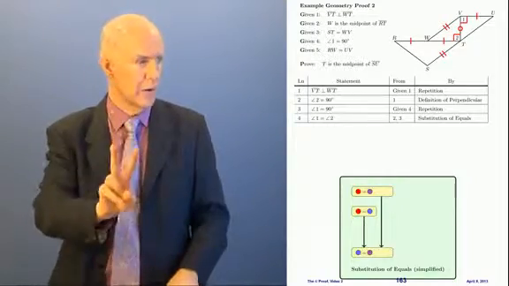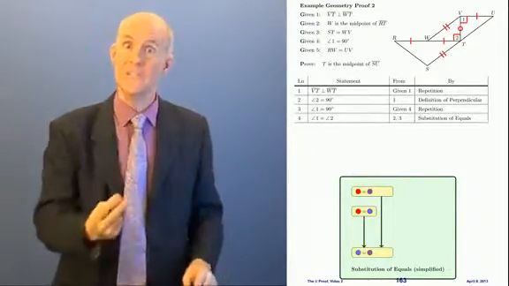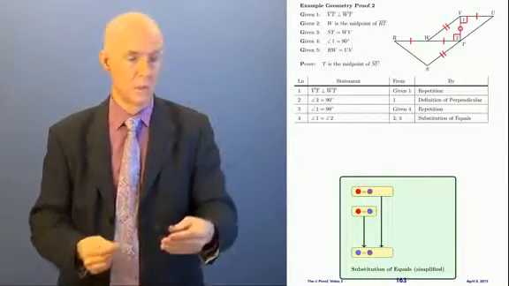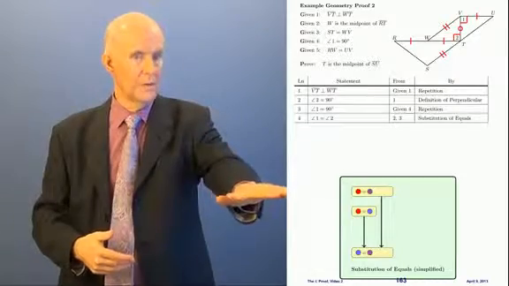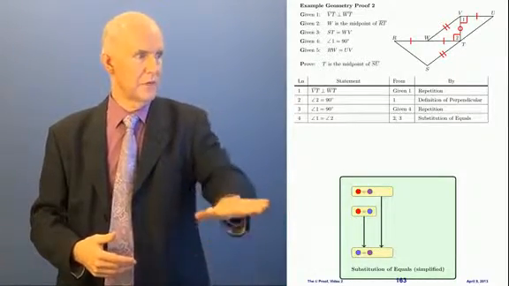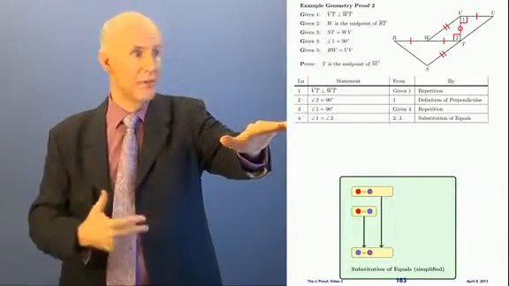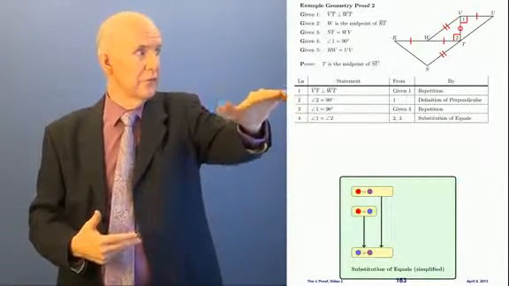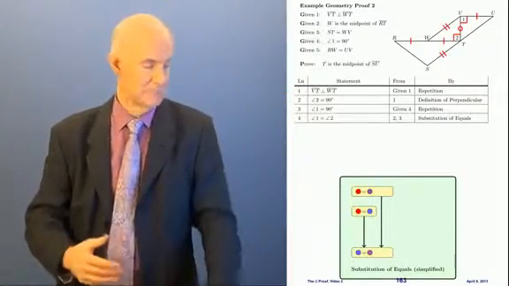It has 2 arrows. That means that we have to have 2 entries in the from column when we use this rule, because we have to have two prior lines, one like this and one like this, to produce this. And that's what we have here. We have 2 things in the from column, 2 and 3, which are the 2 lines. 2 and 3 are the 2 lines that are like these 2 lines. See how that fits together?